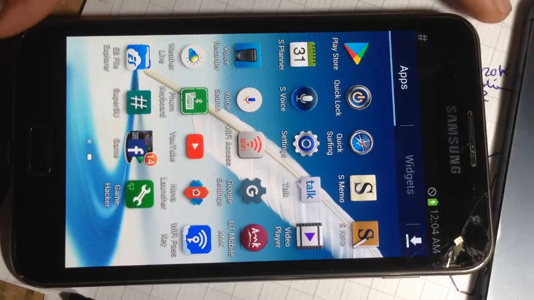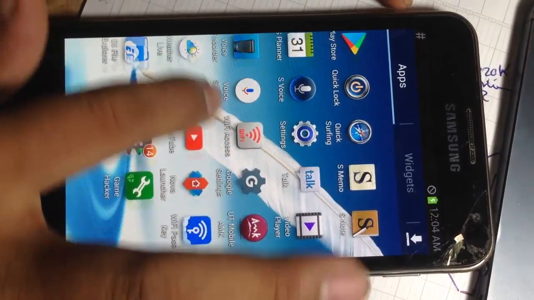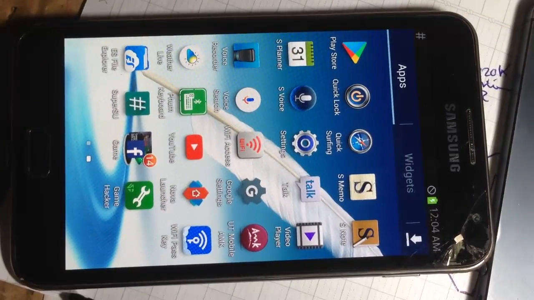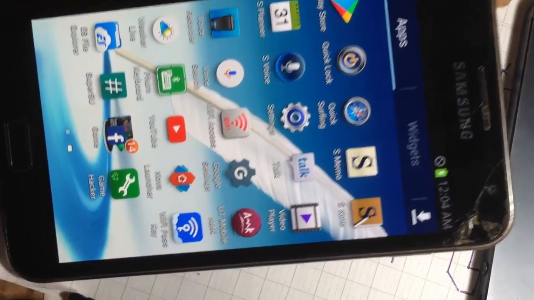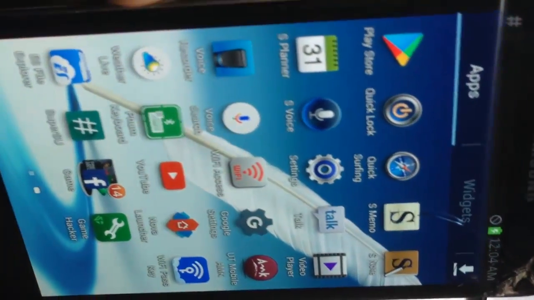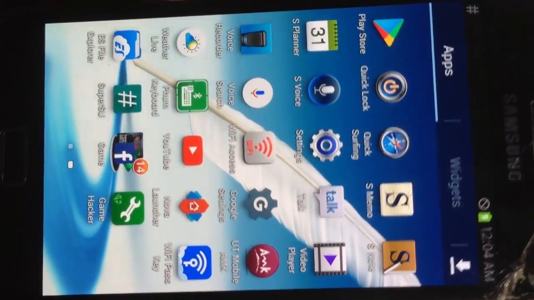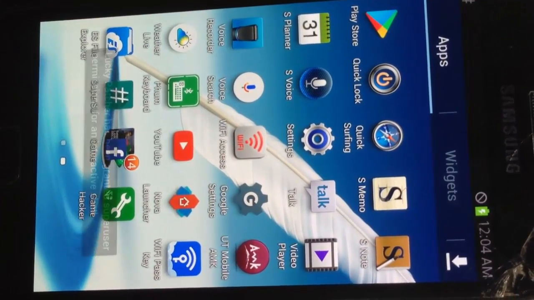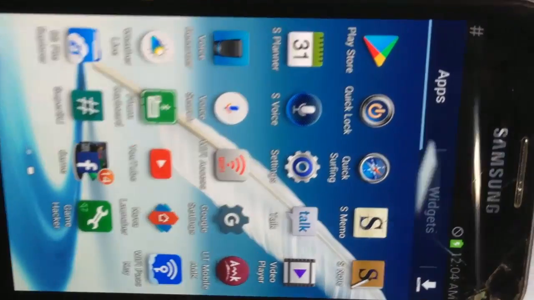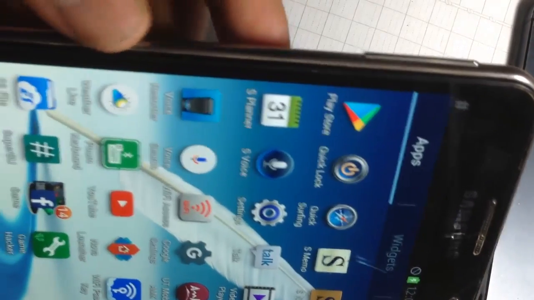Hello everyone. Now I want to show you about some feature on Samsung, or all Samsung. Here I want to show you about a feature with sound problem, or sound not here and volume not work also.